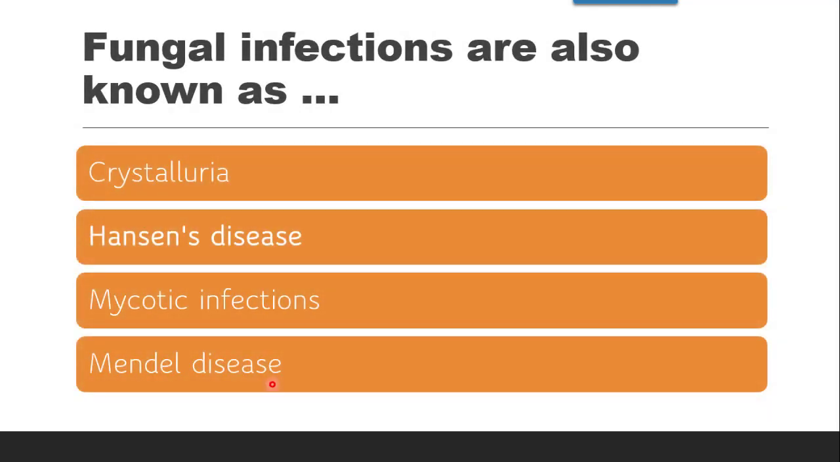Next question is, fungal infections are also known as, whether fungal infections are known as crystalluria, Hansen's disease, mycotic infections or Mendel disease. The correct answer is mycotic infections, or they are also called as mycosis. Mycoses is the plural form and mycosis is the singular form. So mycotic infections are nothing but fungal infections.